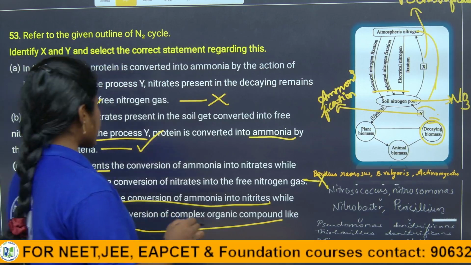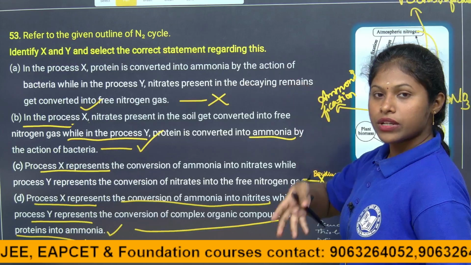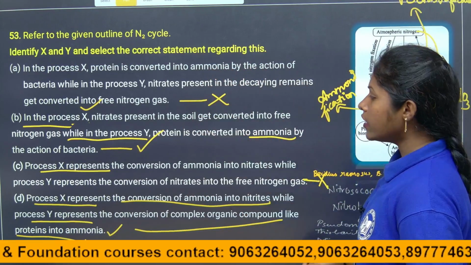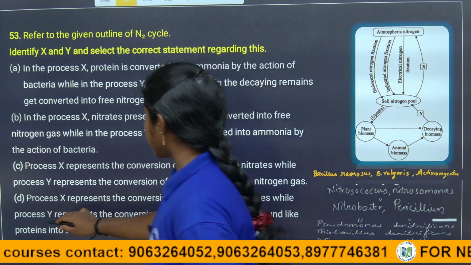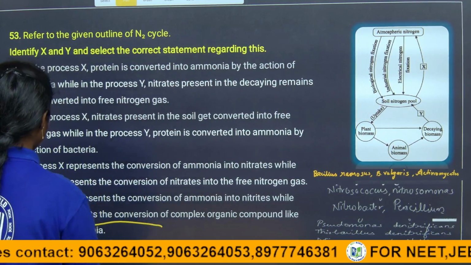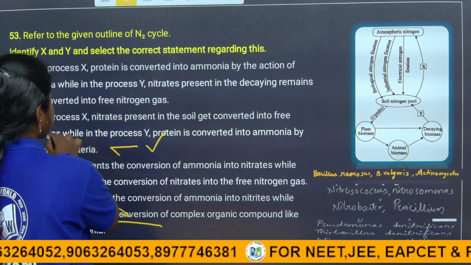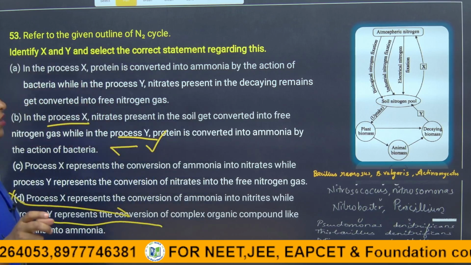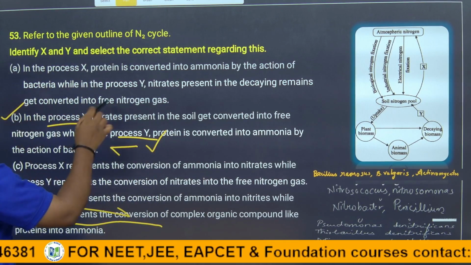It is actually forming the original form of nitrogen, right. So the answer is B, children, because both the statements regarding X and Y are correct. That is why option B is the correct answer.